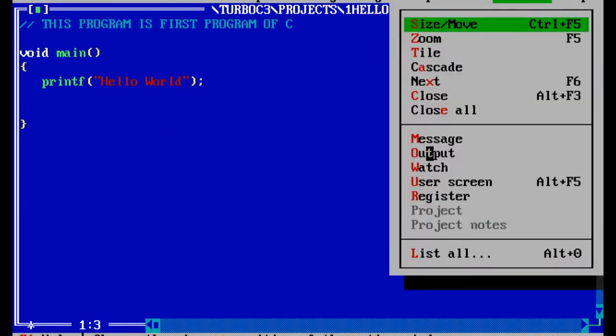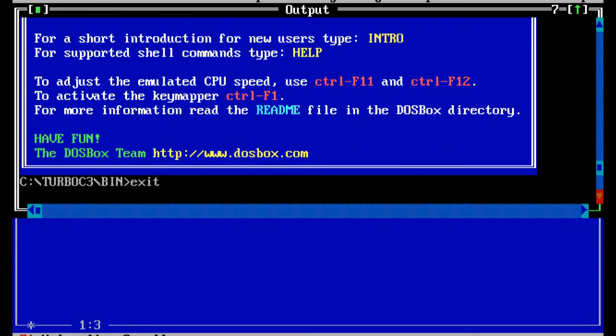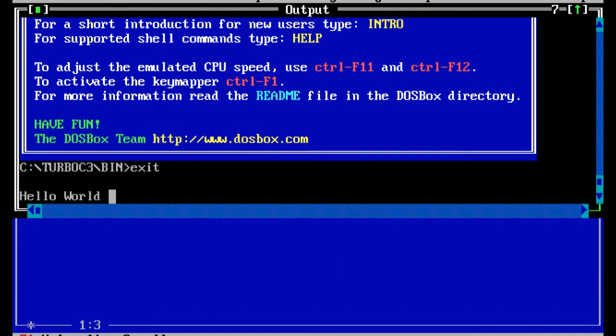So suppose you want to see, just go in a window and see the output screen. If you see the output screen, you need to check it out. See, this one is the output screen. Here you will see the hello world.